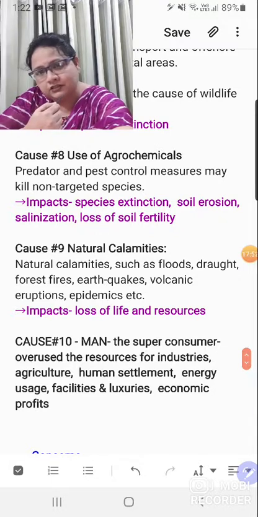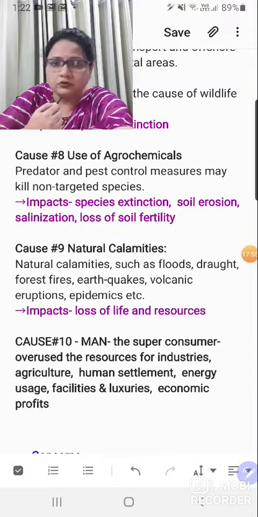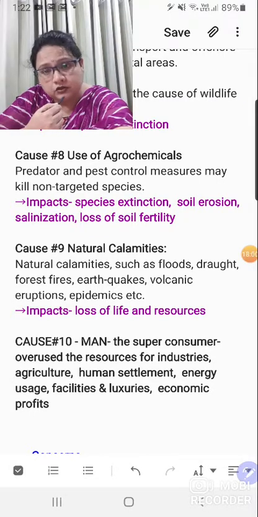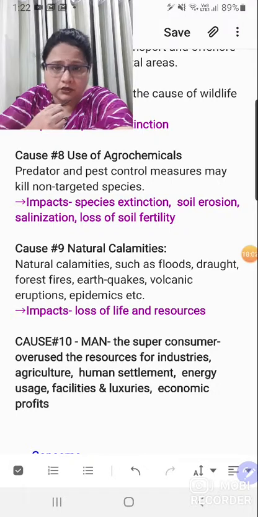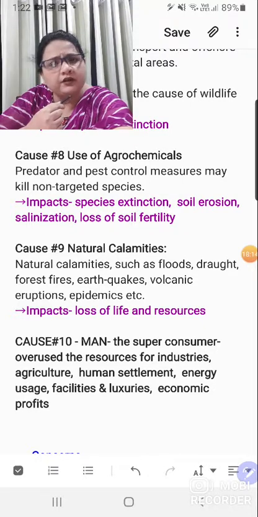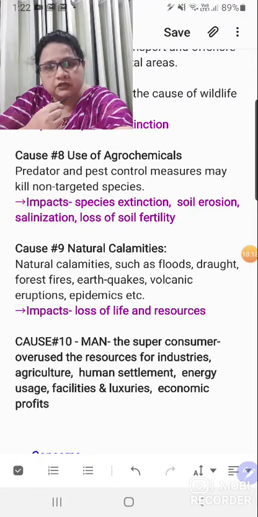Whatever factors you have just studied at the top, if ever there is a question, suppose they don't frame a question straight away like state any 5 factors for loss of biodiversity, rather they ask you to elaborate or discuss man as the super consumer or man as the reason for loss of biodiversity. If any such thing where you have to describe man as the problem, in that case whatever factors you have just studied at the top, they all will be included here.